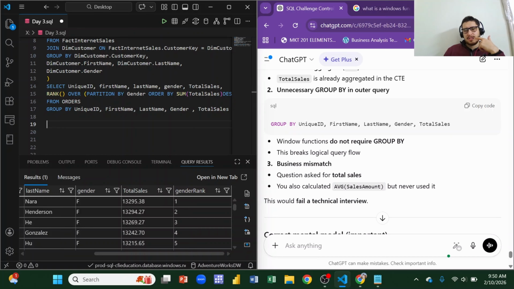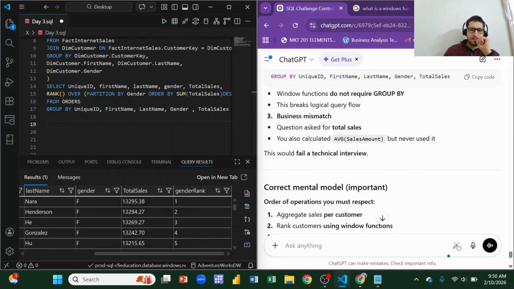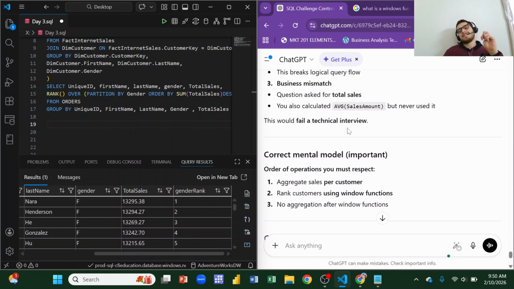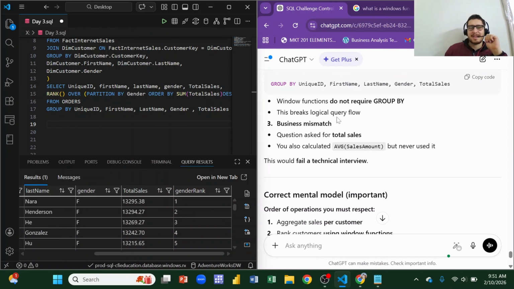And you are and business mismatch. The question asks for total sales, but you calculate average sales amount but never use it. This would fail a technical interview.